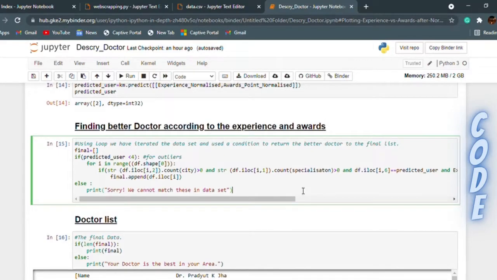This part iterates through the dataset and requires a match of city, specialization, experience greater than the user's doctor, and awards greater than the user's doctor. If all these conditions are true, the doctor's profile is appended to the final list. If n is greater than 4, it is an outlier case and we cannot match the data.